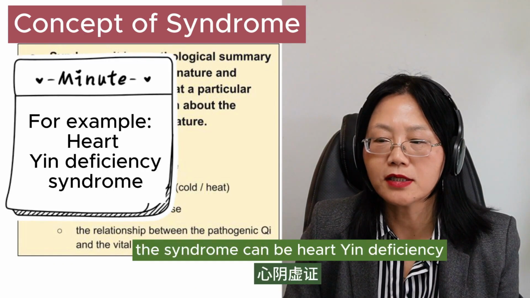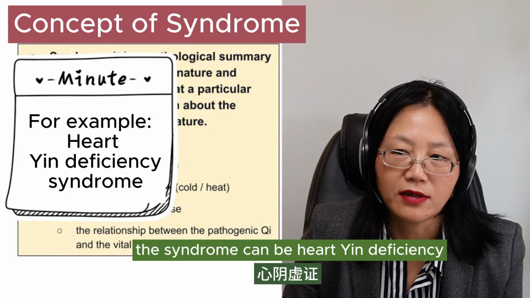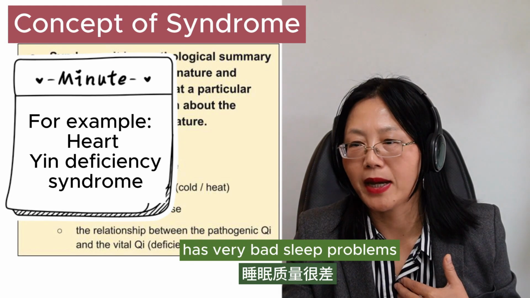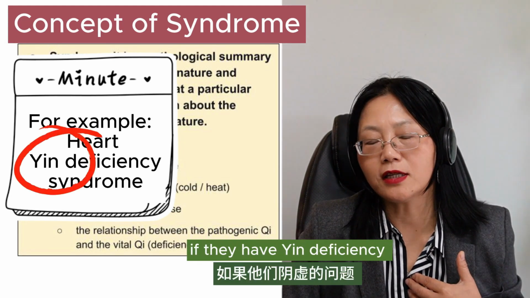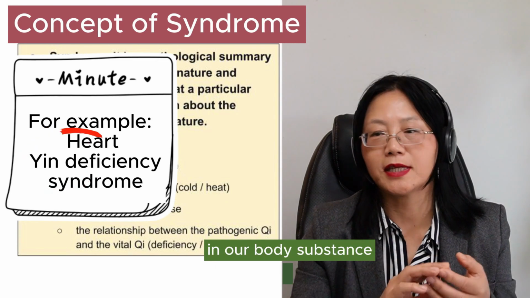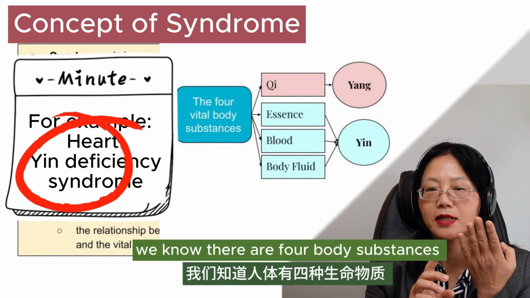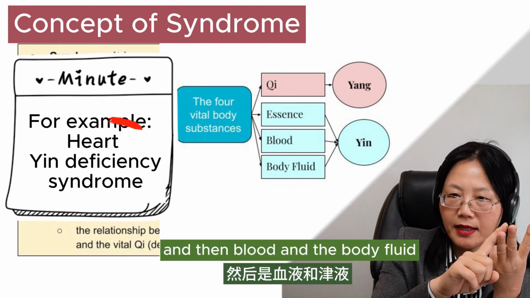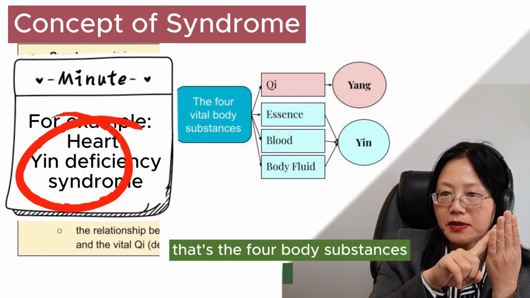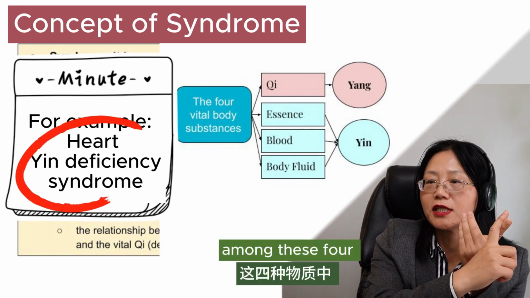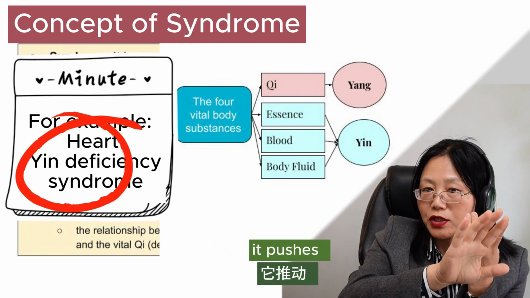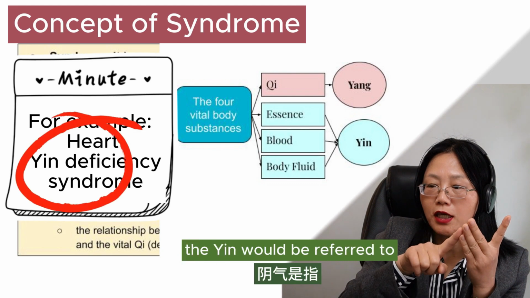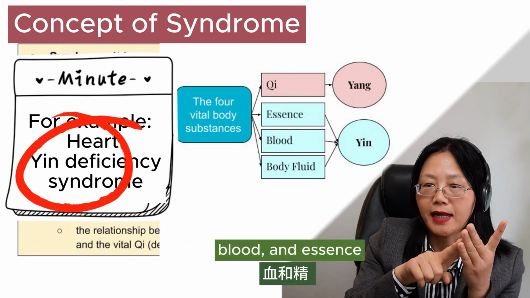For example, the syndrome can be heart yin deficiency. If people have a heart yin disease, they will have palpitations and very bad sleep problems. Yin is one of our body substances; we know there are 4 body substances. One is the qi, another is the essence, and then blood and body fluid. That's the 4 body substances. Among these 4, qi is the yang, the invisible thing. It pushes all the 3 liquids to move. So this yang is qi. The yin refers to the body fluid, blood, and essence.